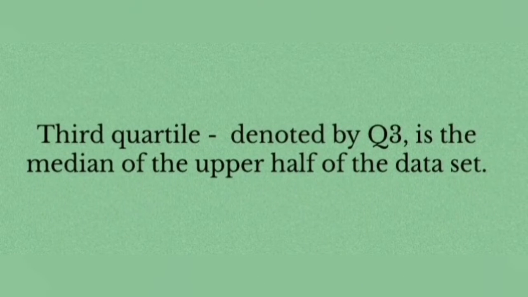The third quartile, denoted by Q3, is the median of the upper half of the dataset. This means that about 75% of the numbers in the dataset lie below the third quartile, and about 25% lie above it. It is the central point between the median and the highest number of the distribution.